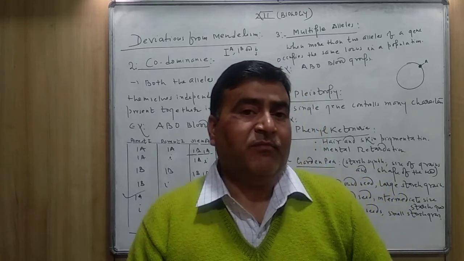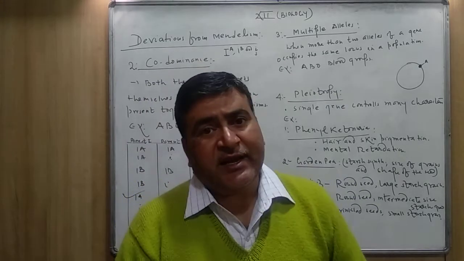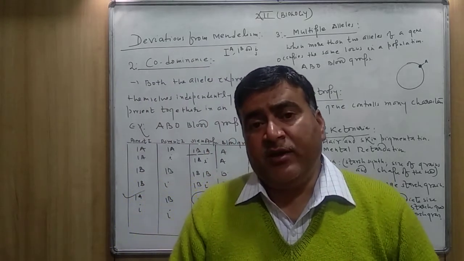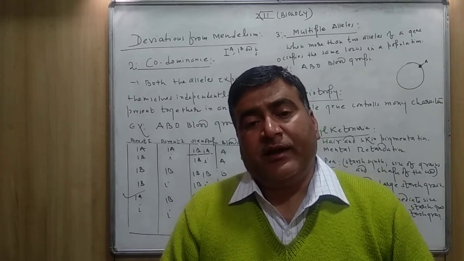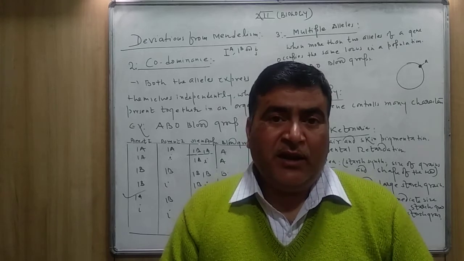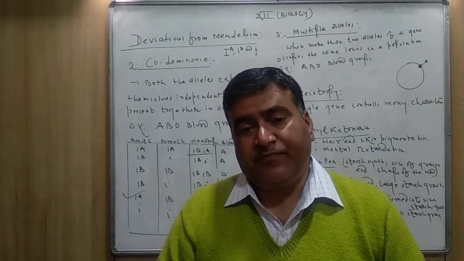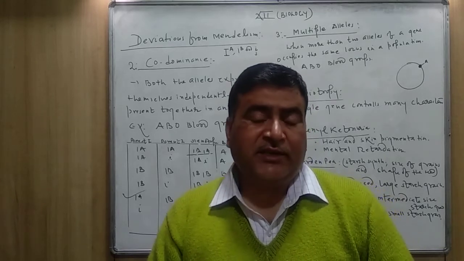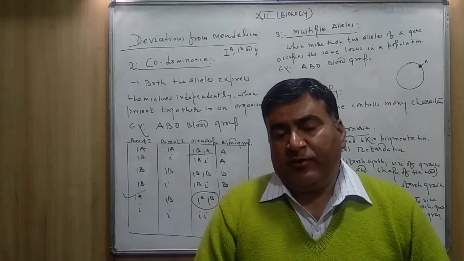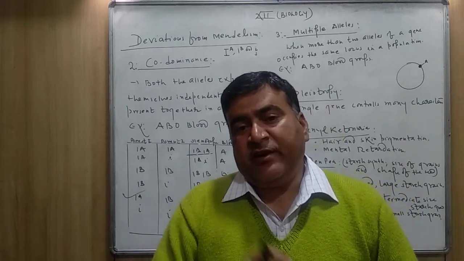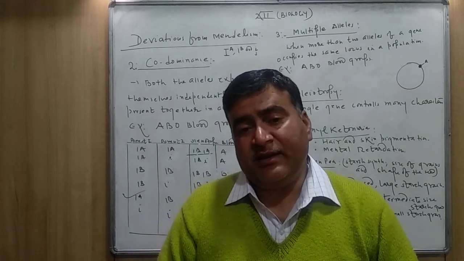But as per multiple alleles, a single trait, a single character, is controlled by more than 2 alleles, and this is called multiple alleles, or multiple allelism. You can see here the human blood group, the ABO blood group, is also a very good example of multiple allelism, or multiple alleles.